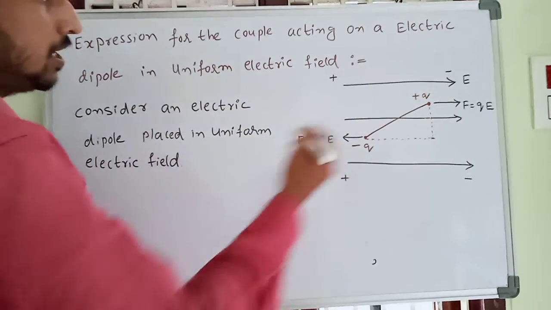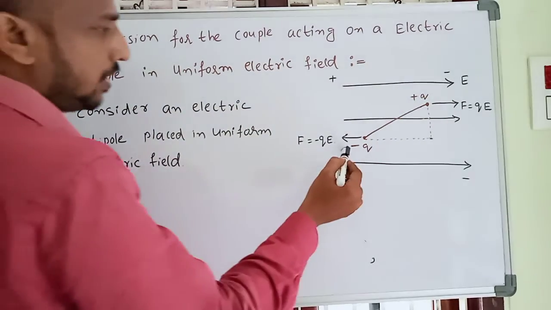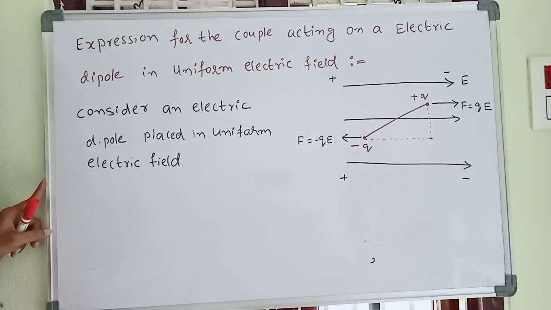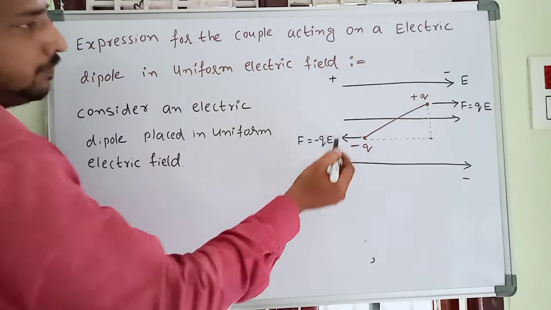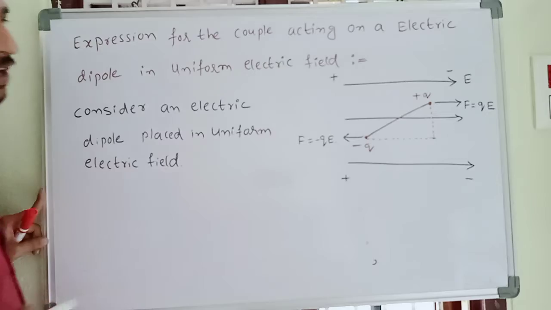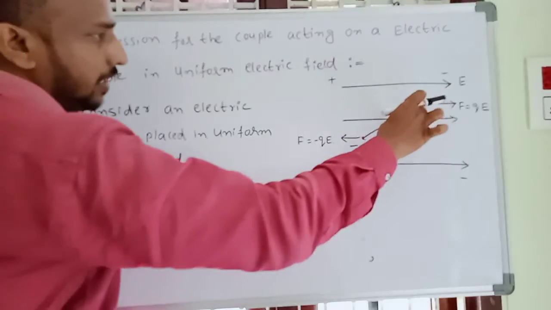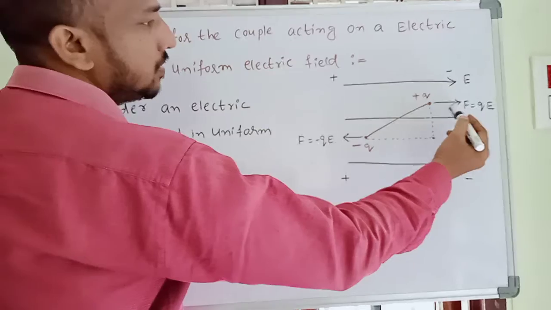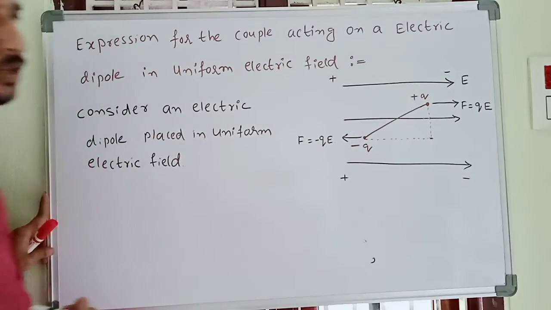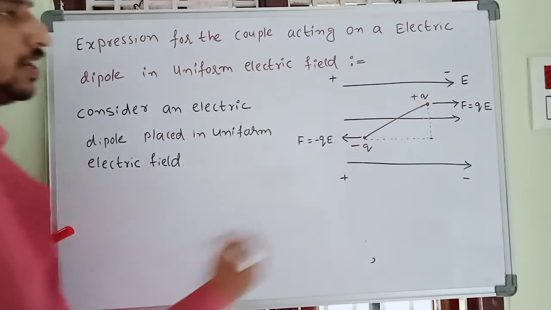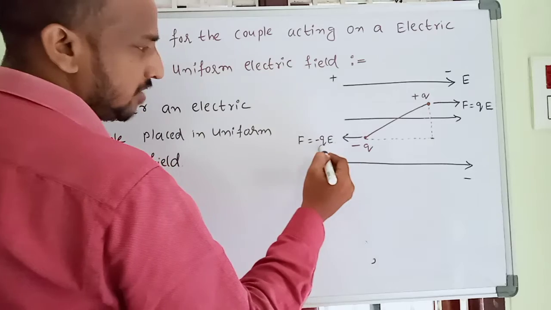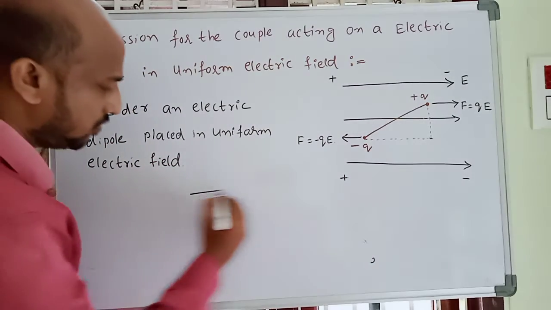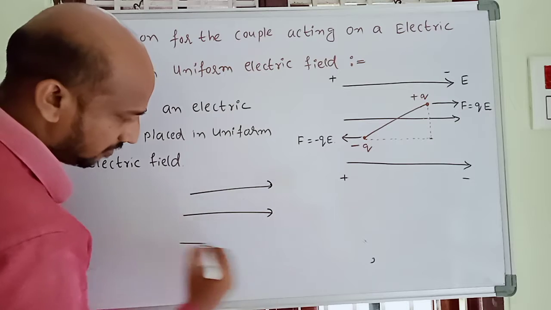So the electric dipole has minus q and plus q charges. What happened here? In this uniform electric field, we take the electric dipole, and automatically two forces are developed. One is F equal to qE, the other is F equal to minus qE. Why? Because this is my uniform electric field.